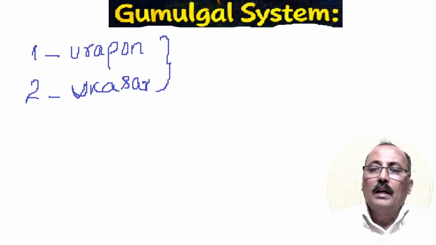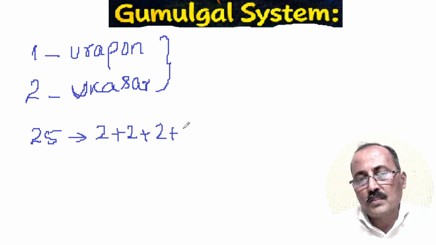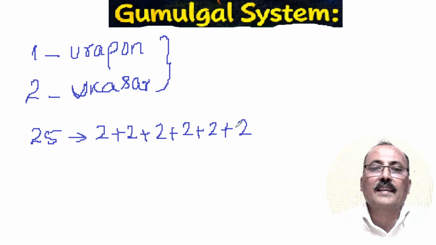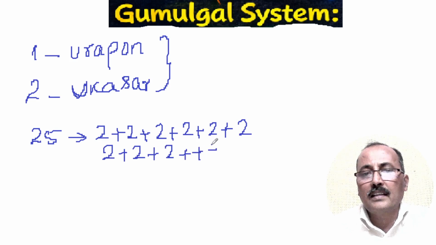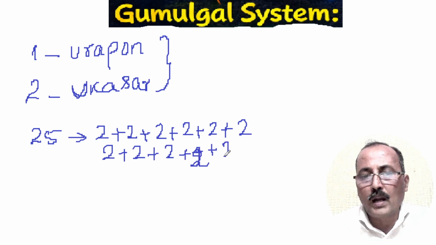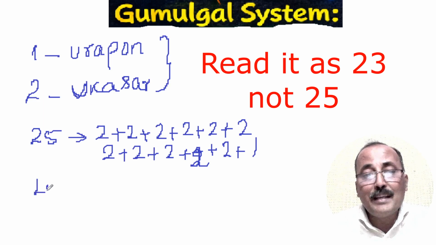Okay, now using urapon and ukasar, can they write the number 25? Yes, surely they have tried, but that is the problem for them. For 25 they would write 2 plus 2 plus 2, and so on. How many times do they have to go on writing? 1, 2, 3, 4, 5, 6, 7, 8, 9, 10, 11, 12 twos plus 1. So that is the problem, the limitation.